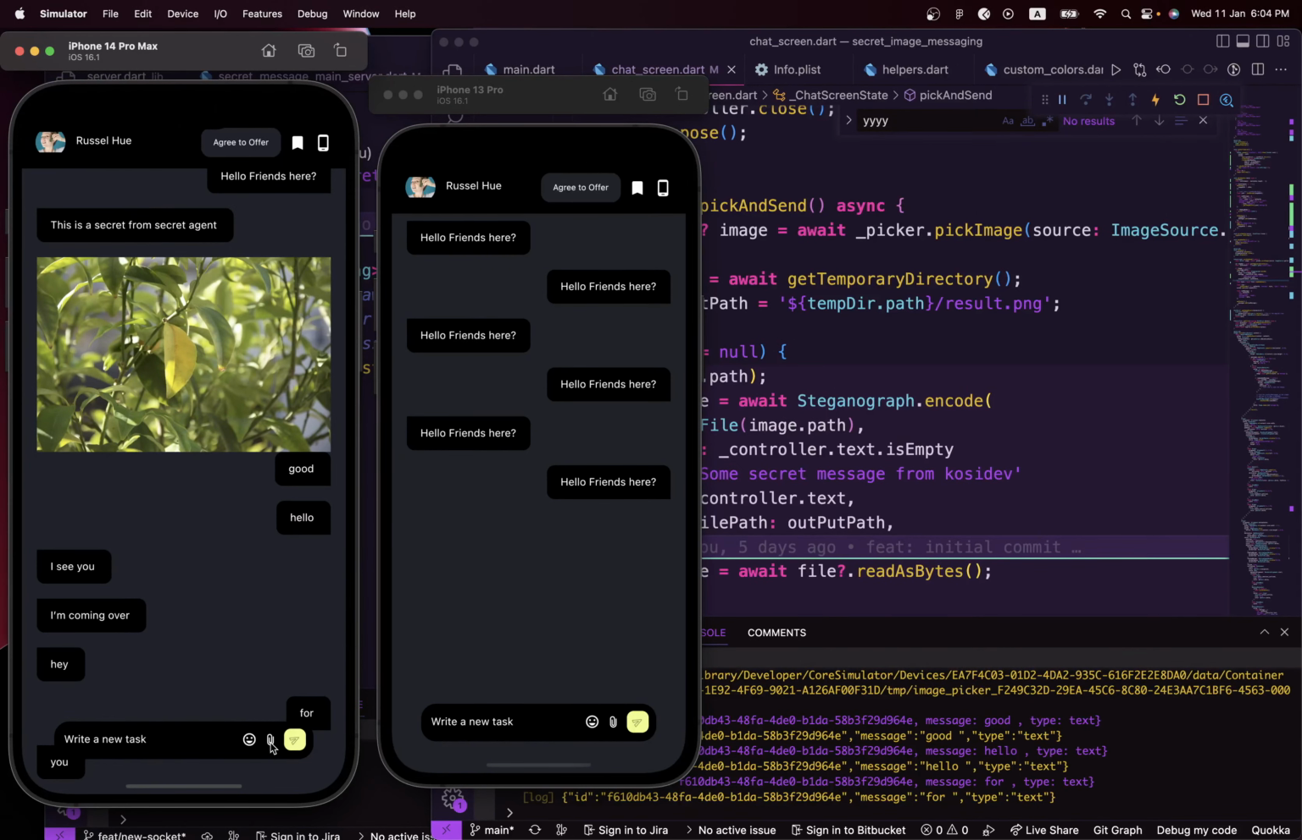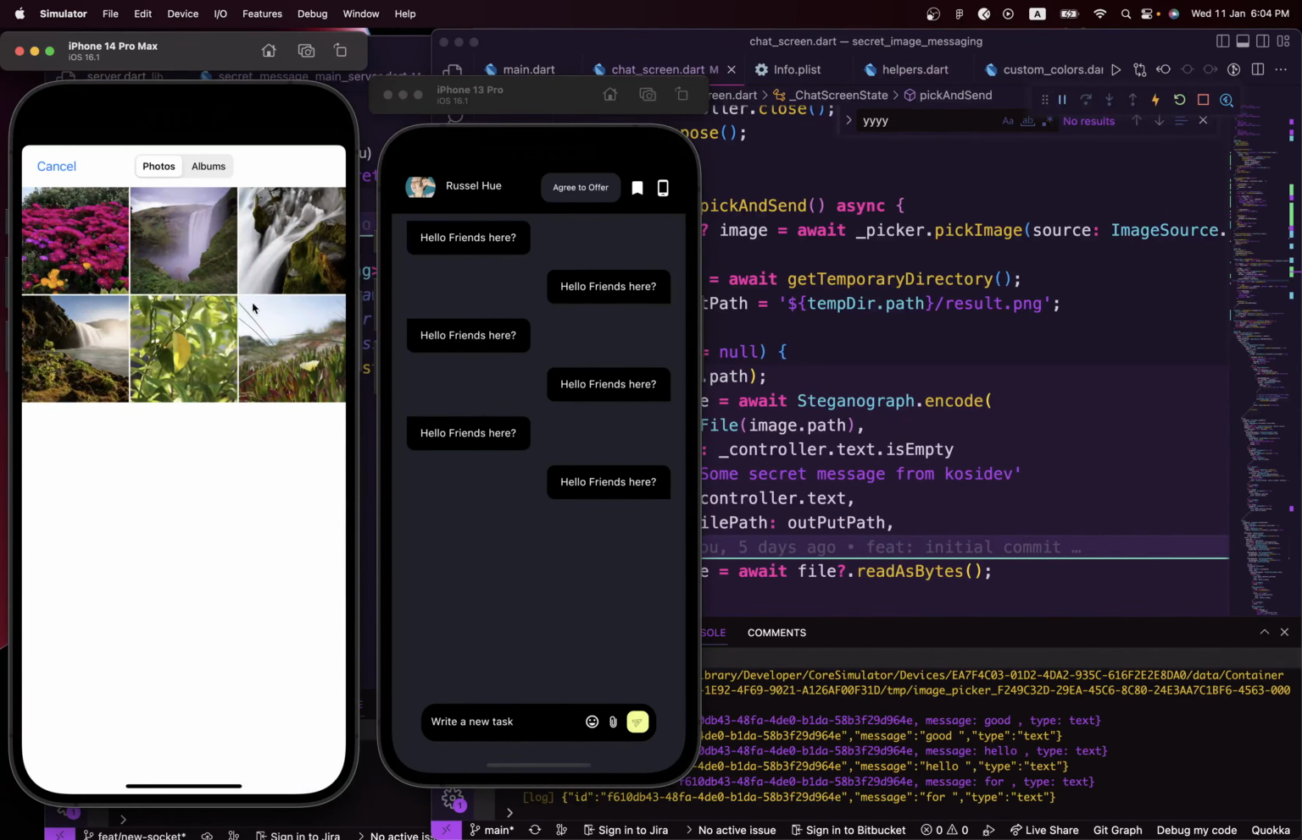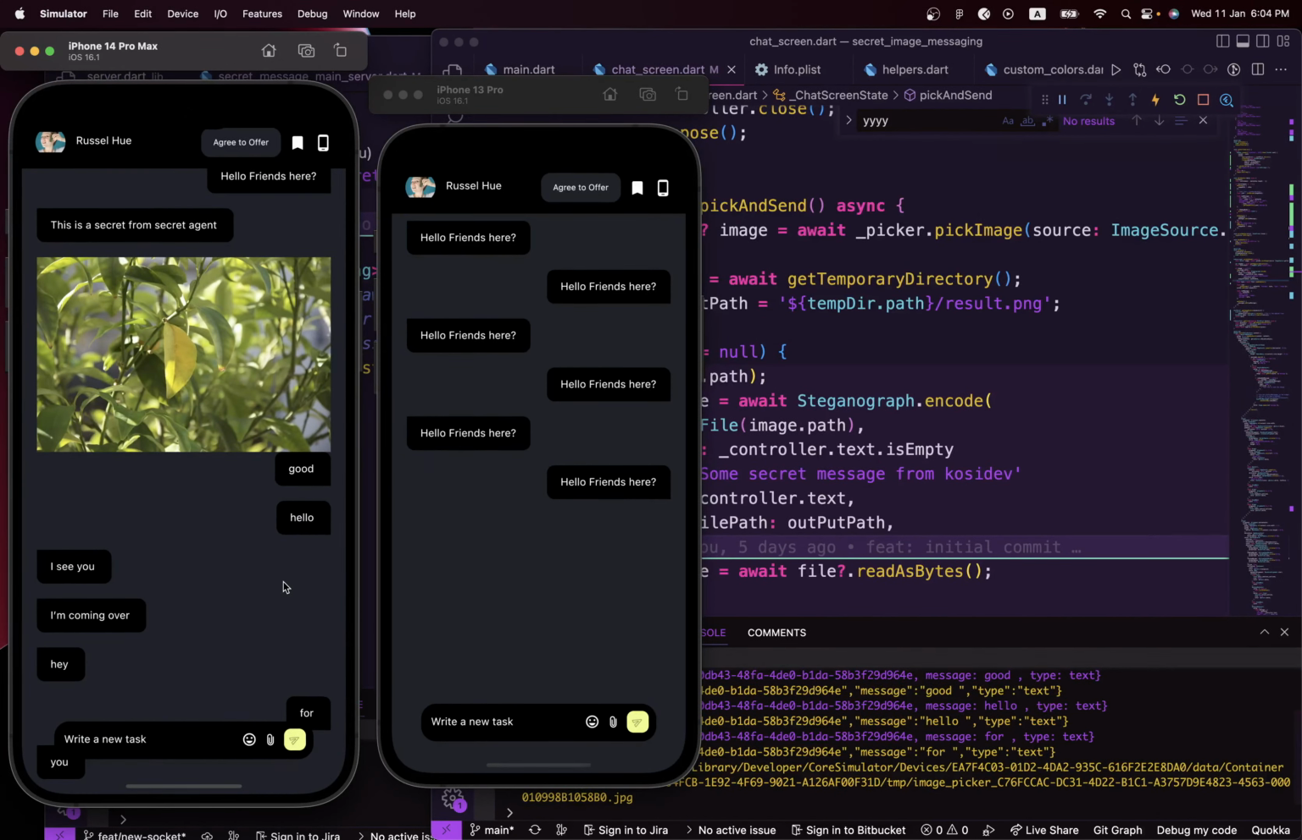Let's send one more message, an image. So which one should we send? Let's send this one. Yeah, hi chat. So we got a message from the chat. What's up?